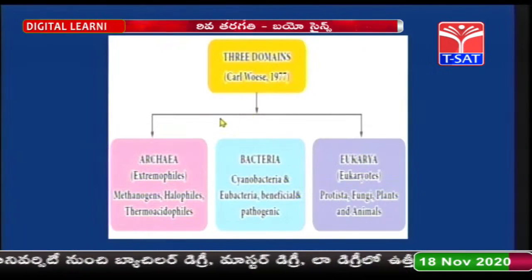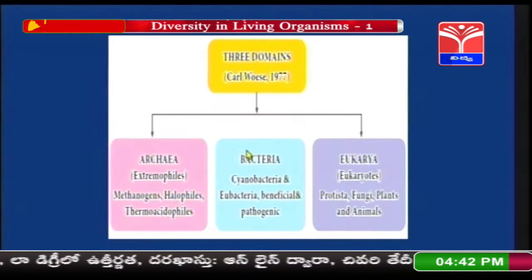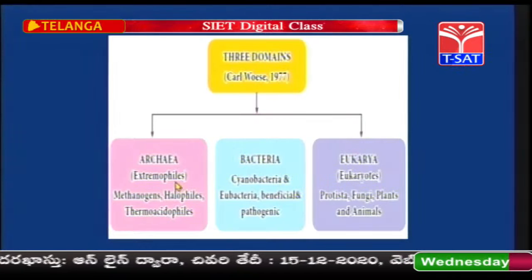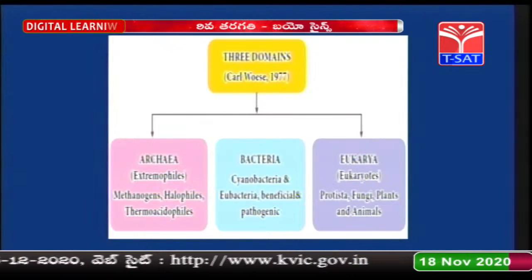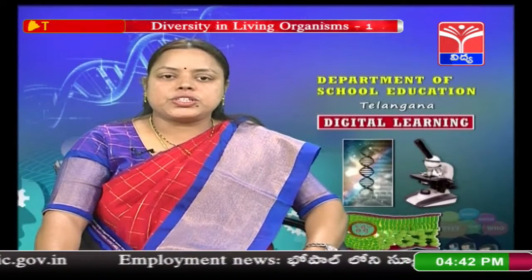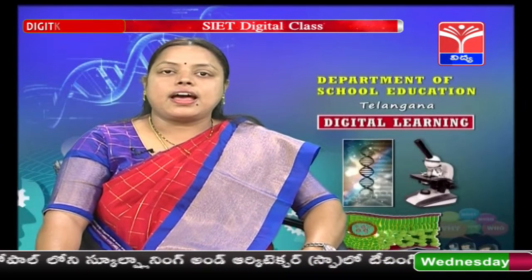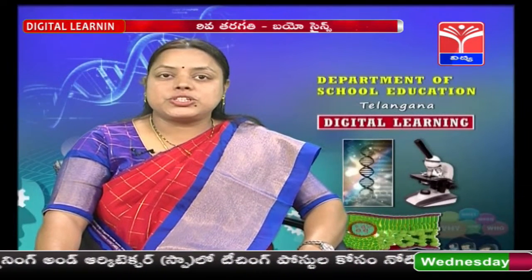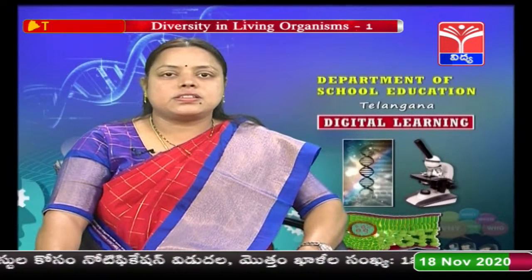Let us know about the 3 domains, that is Archaea, Bacteria and Eukarya. In Archaea, the organisms are called extremophiles. That means the organisms live in extreme conditions. Methanogens are the organisms which live in the gut of animals. Halophiles: halo means salt condition, remember.